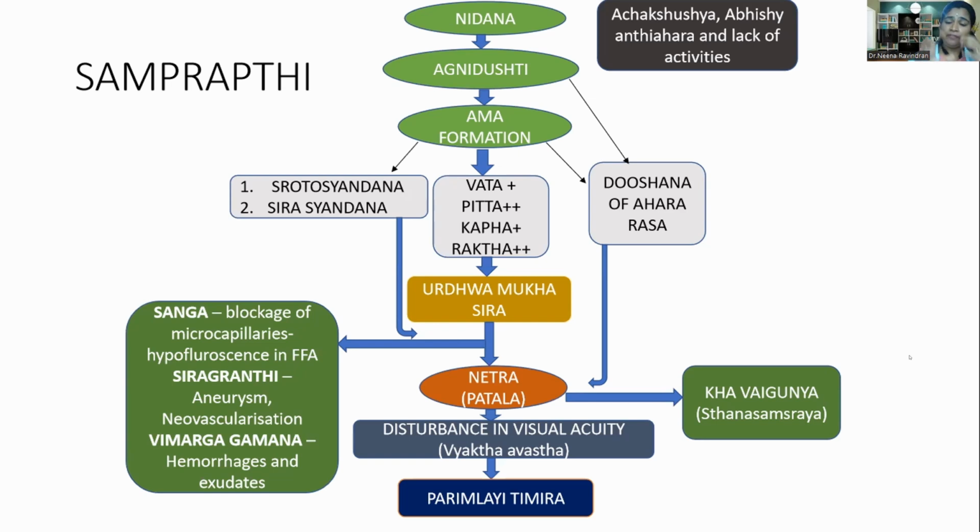And if ama is formed, all the doshas along with rakta get vitiated, and it will cause vitiation in the netra patalas, that is, the layers of the retina. So it will hamper the visual acuity, and thereby the disease will progress.